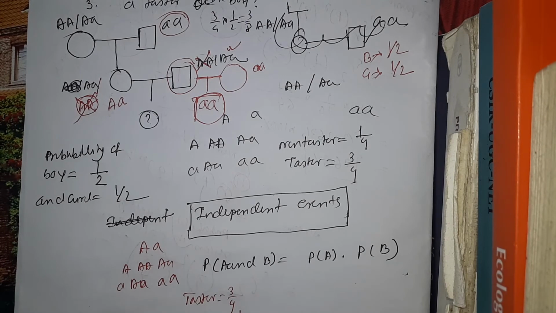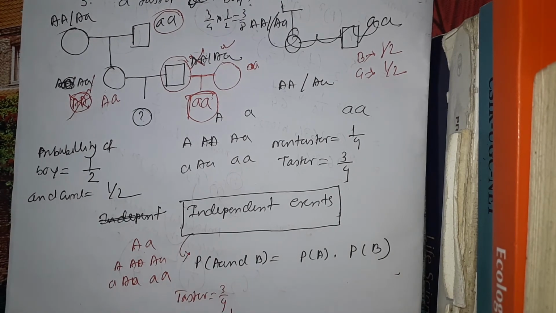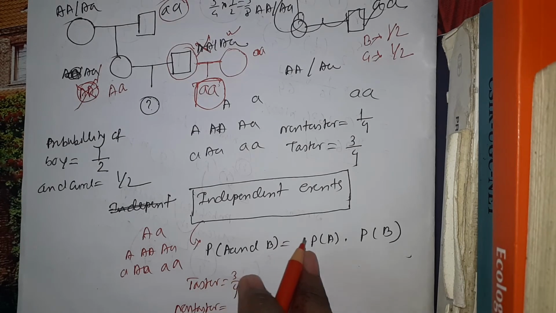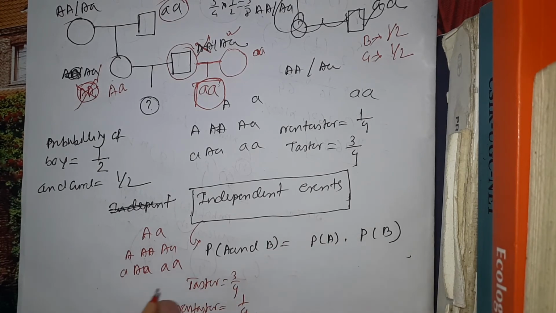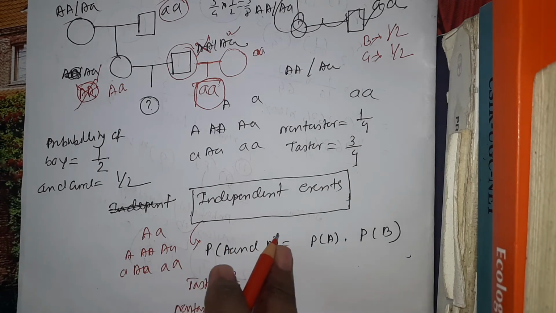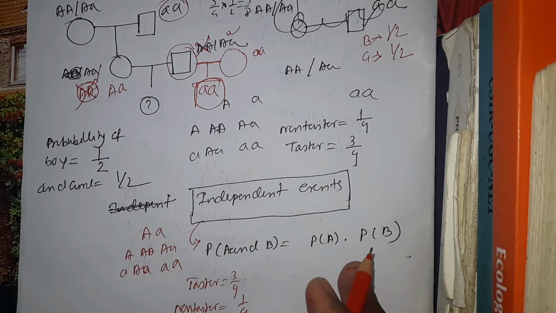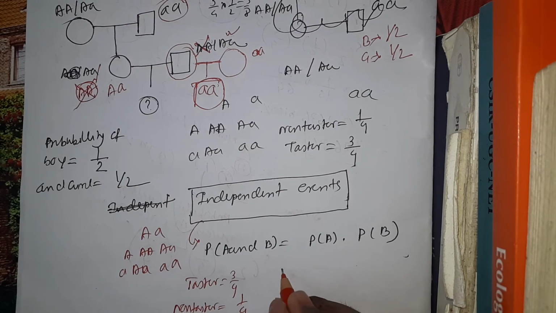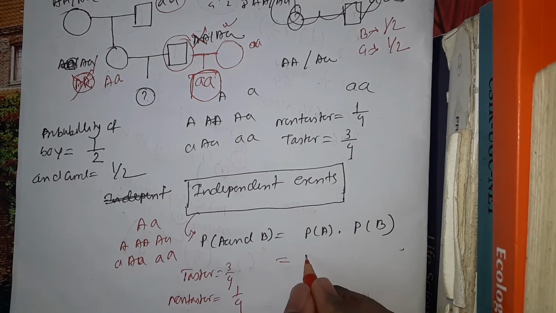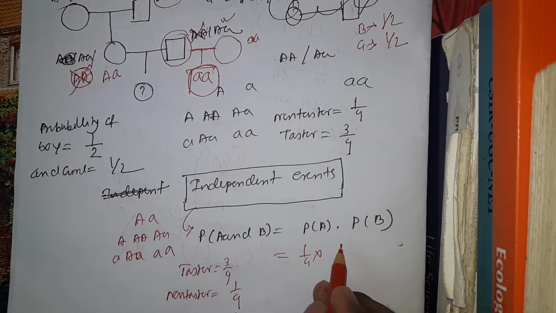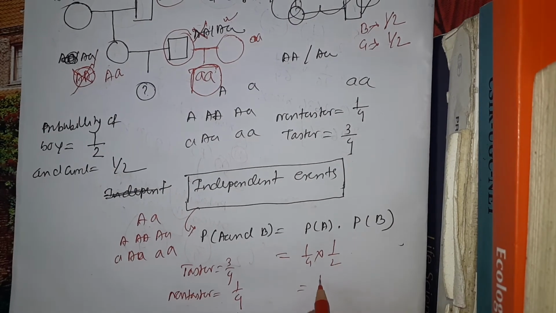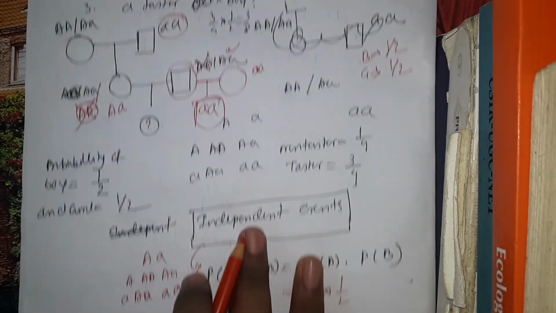In that case the multiplication rule is simply multiplying both cases: probability of A and B is equal to probability of A times probability of B. So the probability of a non-tester girl is the probability of non-tester times the probability of girl. The probability of non-tester is 1/4 and the probability of being a girl is 1/2, so our answer will be 1/8.